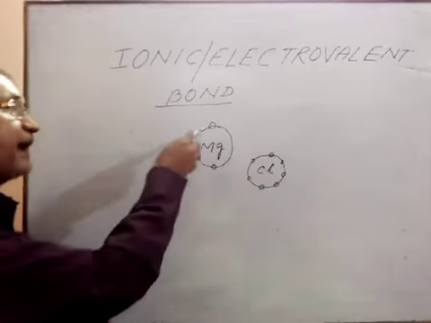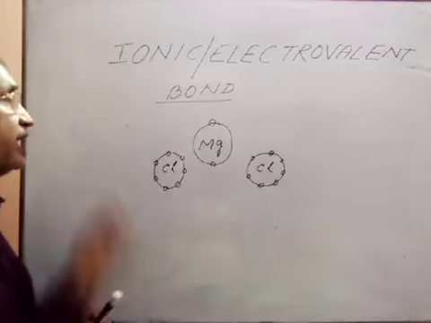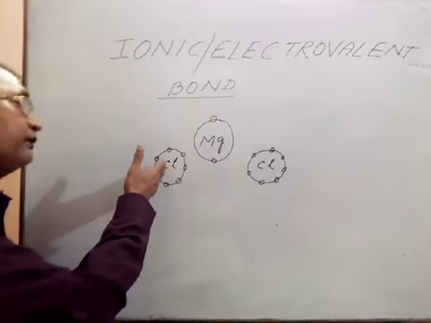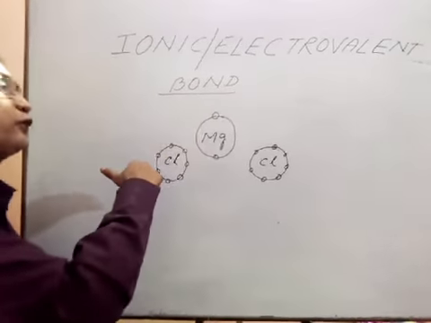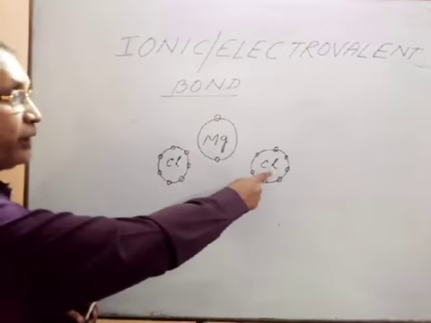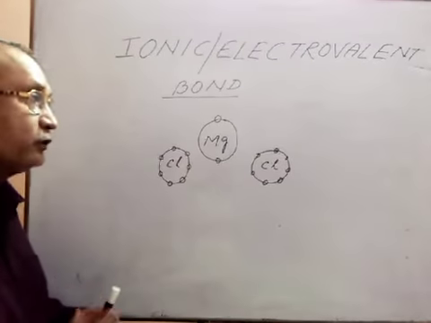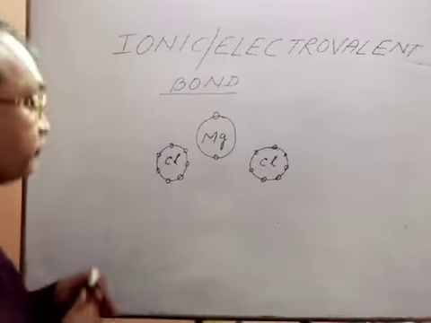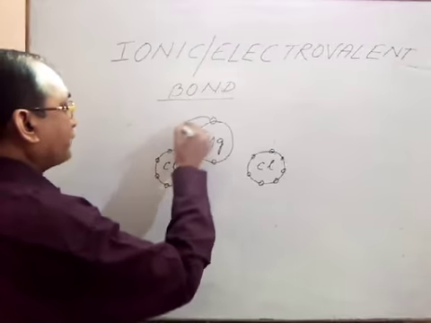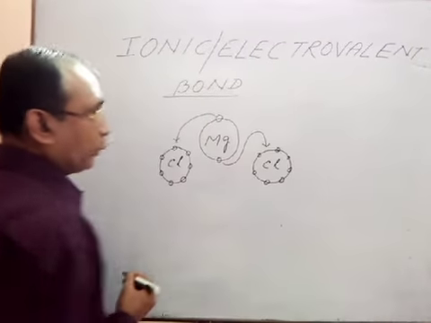Now, if magnesium gives these 2 electrons to any other atom, then it can fulfill its octet. On the other hand, if chlorine takes 1 electron from any other atom, then it can fulfill its octet. And this chlorine, if it takes 1 electron, then also it fulfills its octet. Now, this magnesium will give 1 electron to this chlorine and 1 electron to this chlorine.